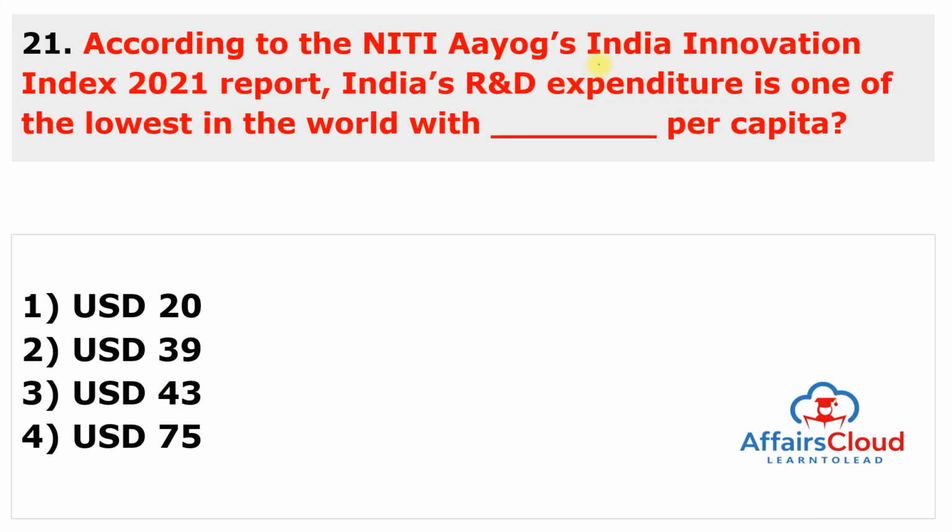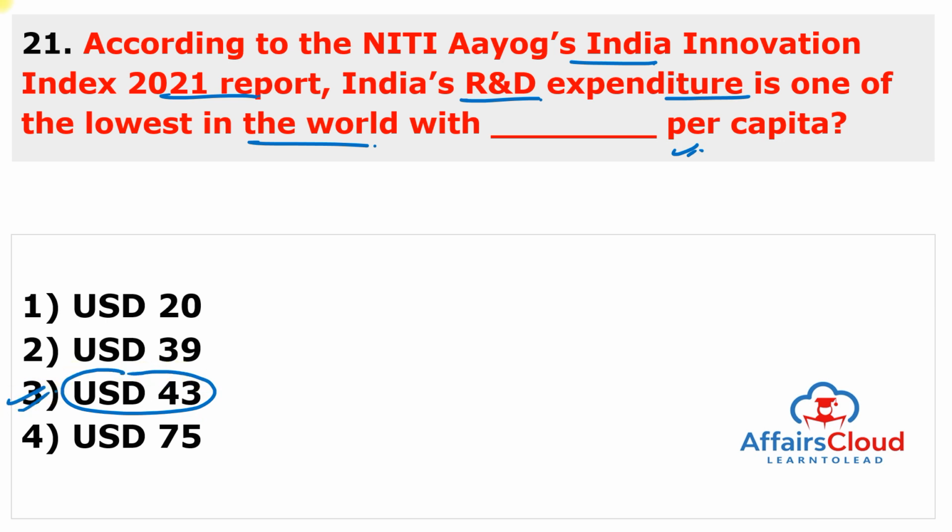According to the NITI Aayog's India Innovation Index 2021 report, we already covered this report, India's research and development expenditure is one of the lowest in the world with dash per capita. So this is 43 USD. The answer of this question is 3.